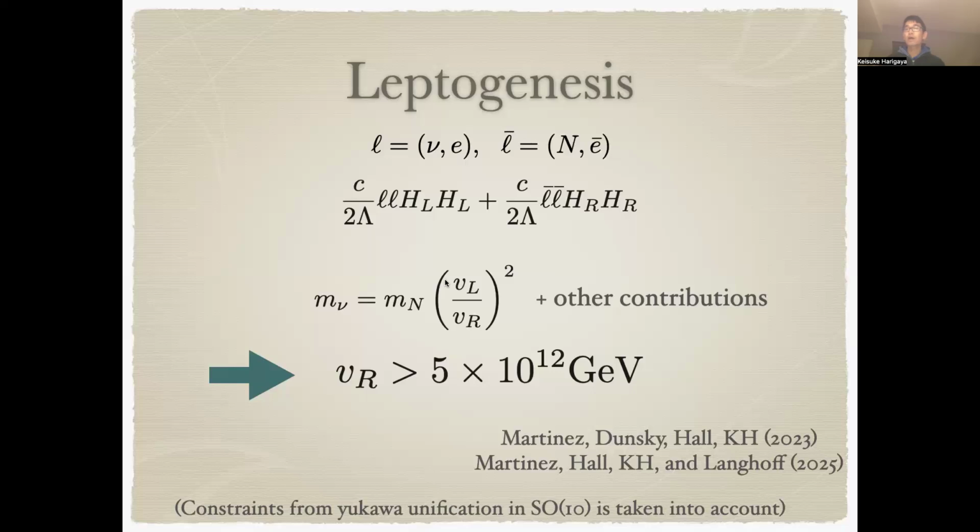And after requiring the lower bound of the right-handed neutrino mass from successful leptogenesis, we obtain a lower bound on the parity breaking scale of 5 times 10 to the 12 GeV. So we need a relatively large parity breaking scale. As we will see, this has a great implication for the proton decay rate in the SO(10) unification.